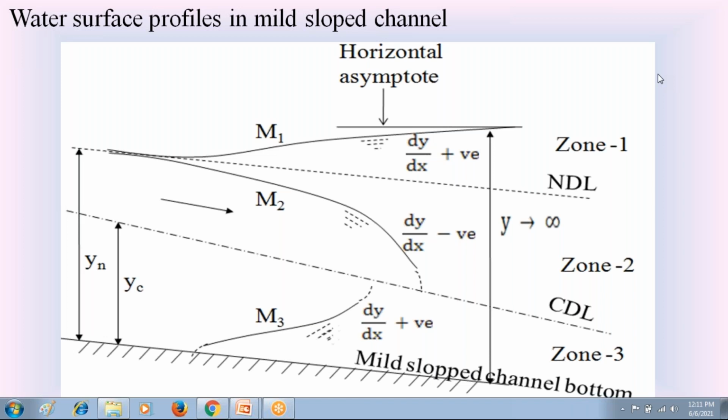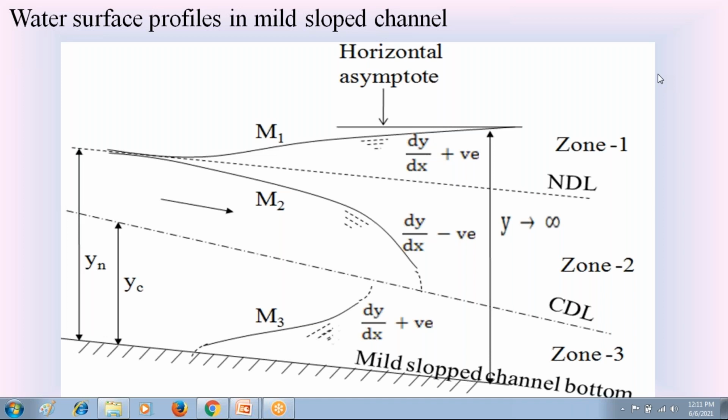All those characteristics we discussed in previous classes, but still some of the students may be confused about water surface profiles in open channels. Since it is an important concept in Unit 2, I am going to revise the characteristics of water surface profiles in open channels. So please everyone listen to these characteristics of water surface profiles carefully.